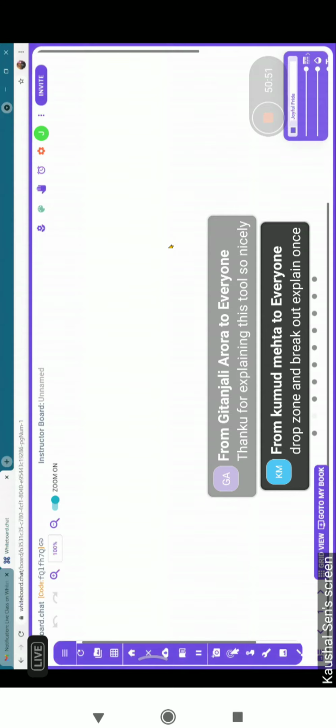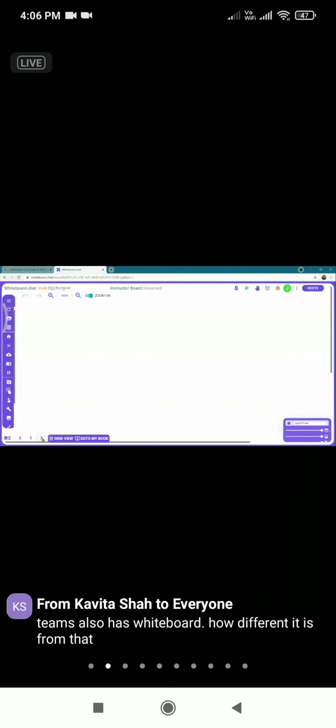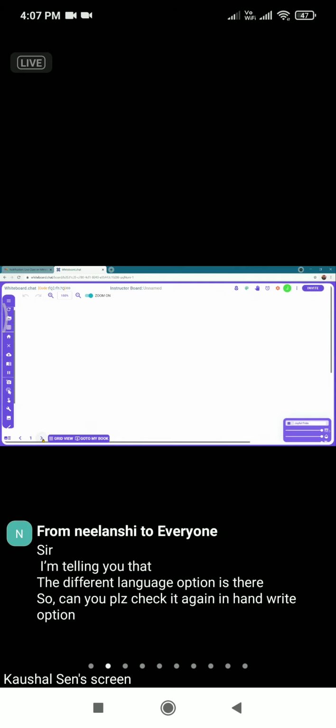Sir, how many pages can we insert? Is there any option or limit on the number of pages we can insert? I recommend inserting 5 to 8 pages because that is enough for one class time period. So if it is a 40-minute period, 5 to 8 pages is very easy and recommended. But if you wish to add more pages, it's completely your choice.